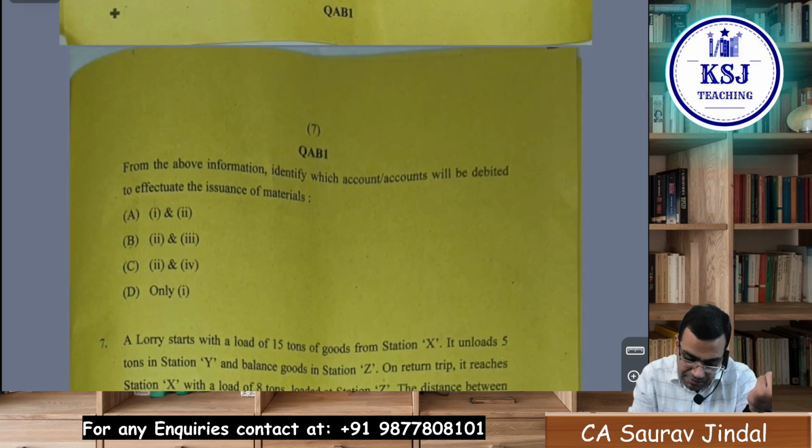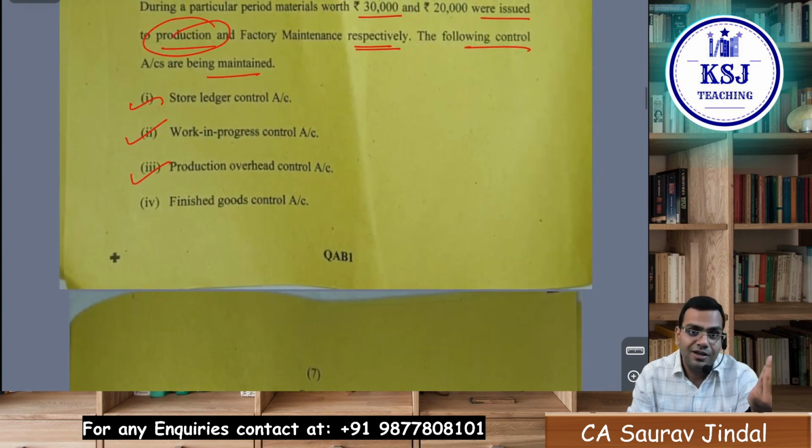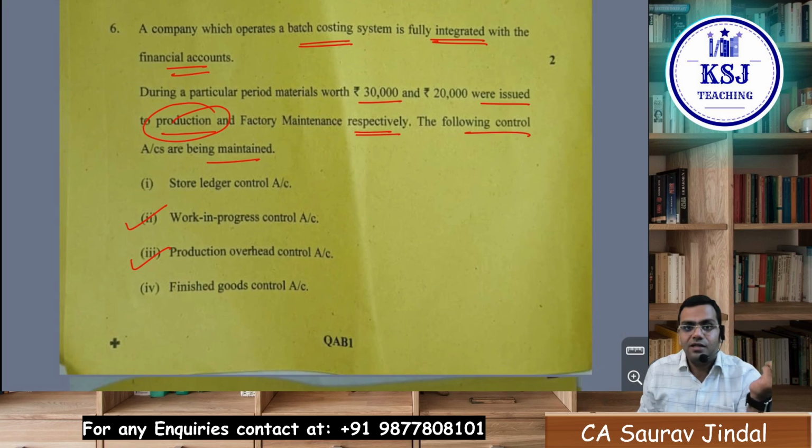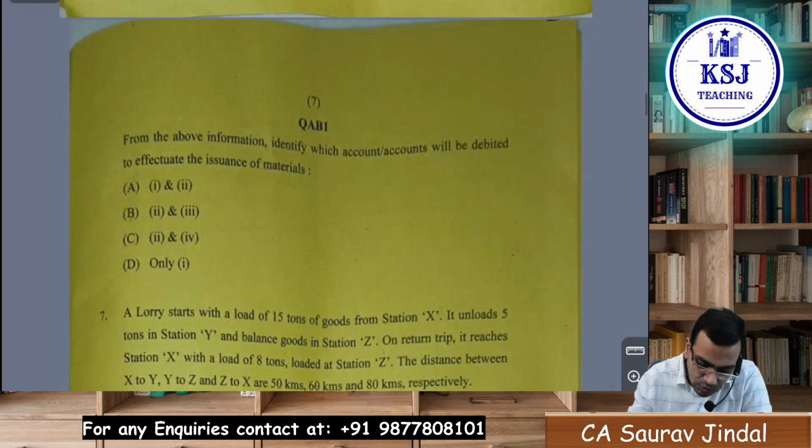Or which account will be debited? Debited to effectuate the issuance of material. Which will be debited? 2 and 3, sir. 2 and 3 will be debited because the material is getting issued. So stores will reduce, stores will be credited. Debited will be 2 and 3.